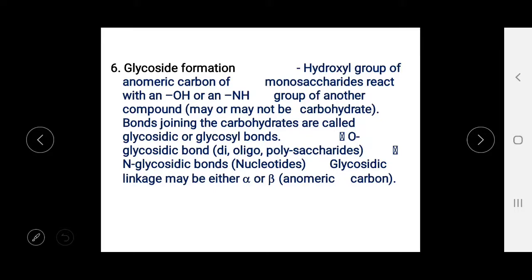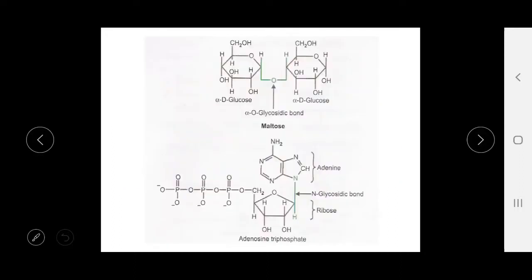They form the O-glycosidic bond, and the second one is the amino or N-glycosidic bond, and this linkage may be either alpha or beta at the anomeric carbon.